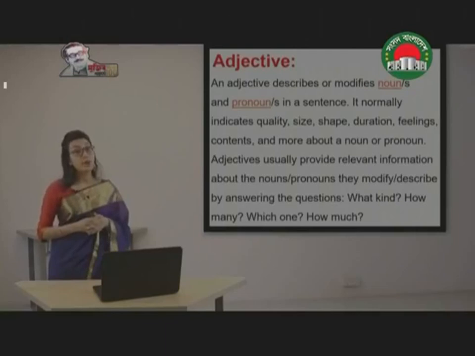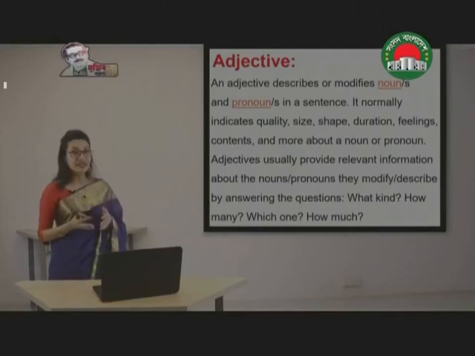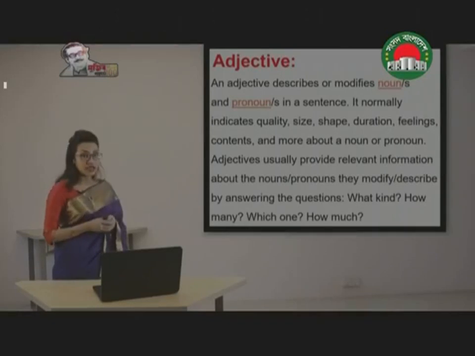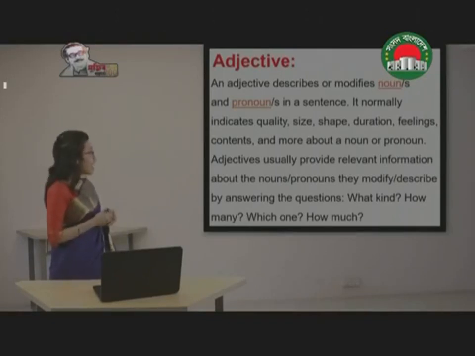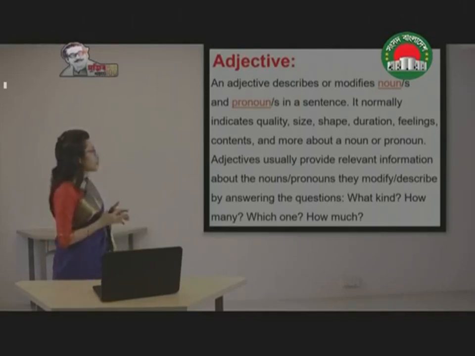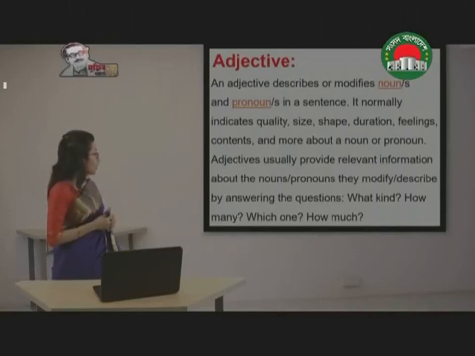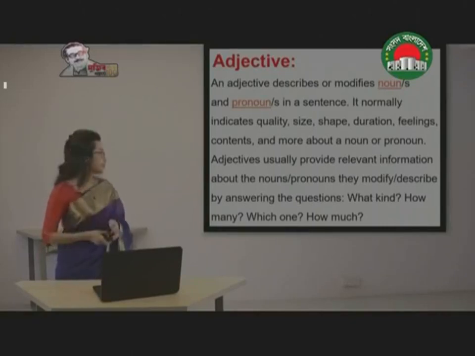Now before moving on to comparison of adjectives, let's have a look at what an adjective is. An adjective describes or modifies a noun or pronoun in a sentence. It normally indicates quality, size, shape, duration, feelings, contents, and more about a noun or a pronoun. Adjectives usually provide relevant information about the nouns or pronouns, and they modify or describe by answering the questions what kind, how much, which one, and how many.